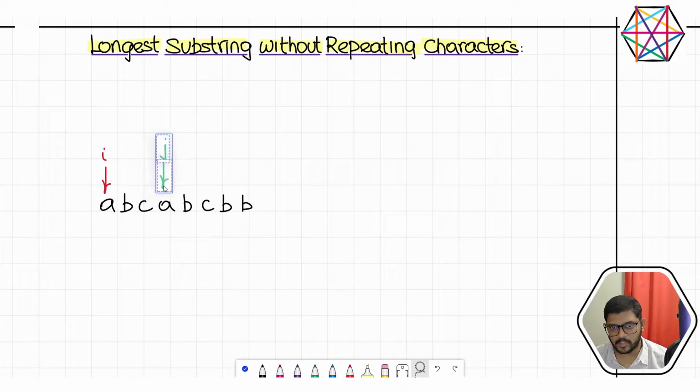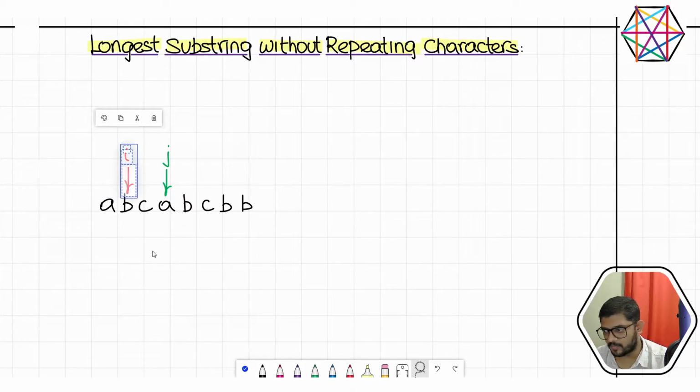Now again, increment J. Now J is here, 0, 1, 2, 3, third index. We have a repeating character. The first time J hits the repeating character, that is when we are going to increment I. Usually we increment I by just one, but it can vary. I'll tell you in what condition it will vary. So we increment I by just one. Now look at this substring. It's of length 3. We have already had a substring of length 3. There is another substring of length 3 with no repeating characters.